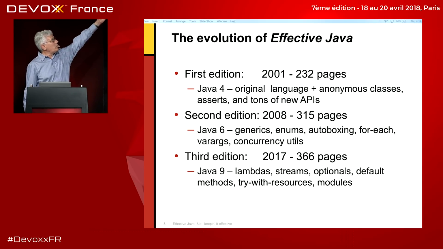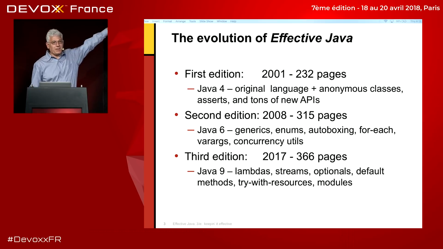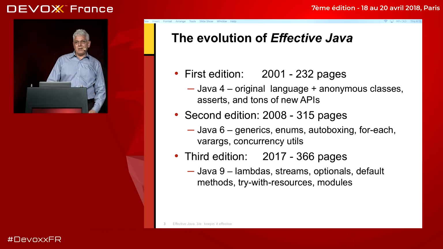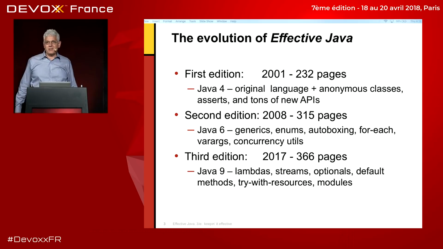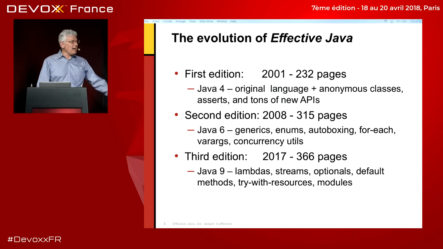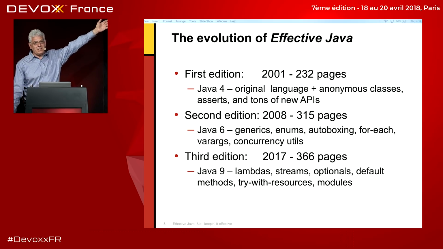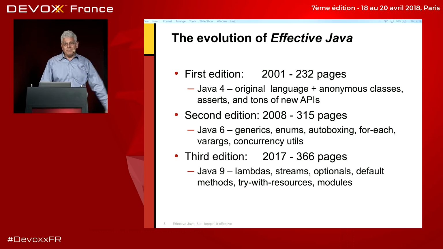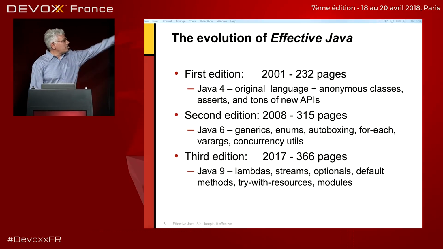I set out to write a really small book when I wrote it in 2001. It was an homage to Scott Meyers' Effective C++, and I really liked how much information he packed into a nice small book. I kind of succeeded. I was aiming for 200 pages and came in at 232. But it's hard to write a small book about a large language, and Java has been growing and growing. So has my book. It's now 366 pages of main text, and I forget, 420 pages of book.